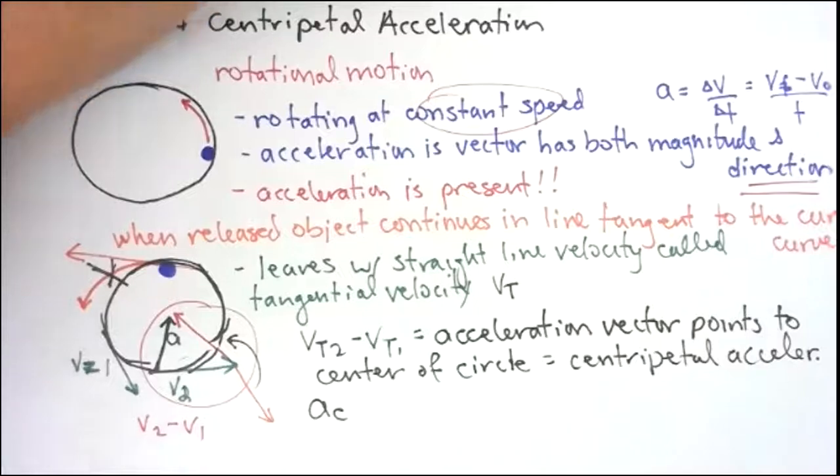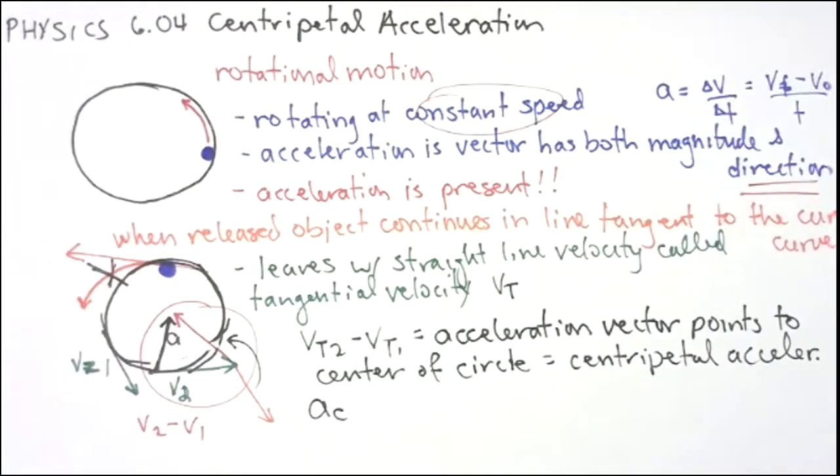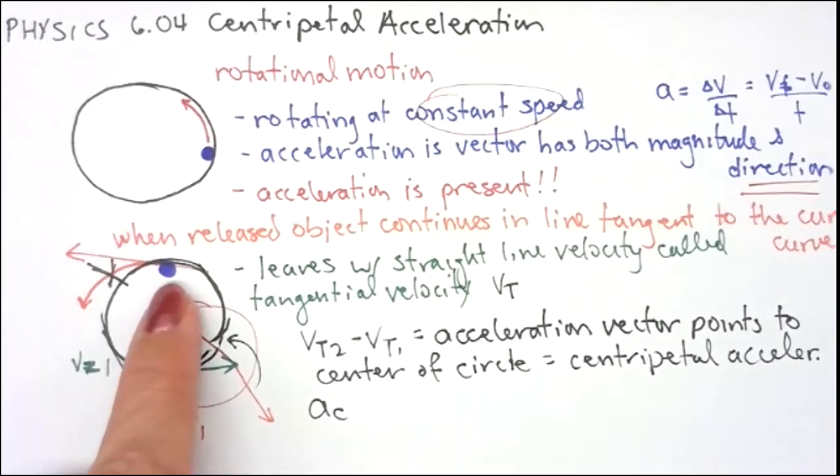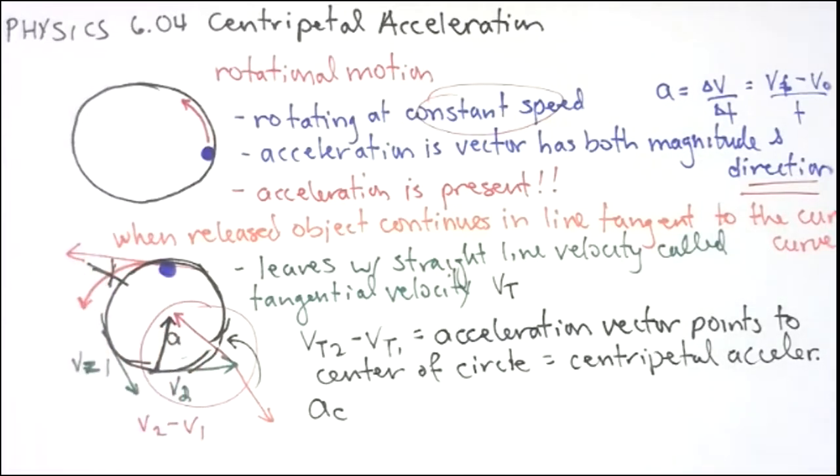So what this implies is that if we have acceleration going this way, we're also going to have a force. And the fact that objects want to travel in a straight line when they leave implies that objects want to move in a straight line always. So what are our implications here?